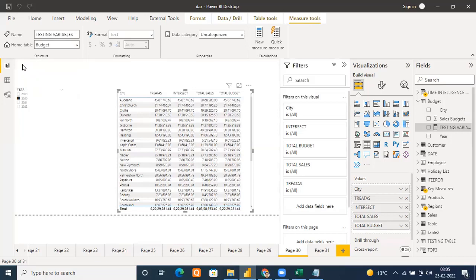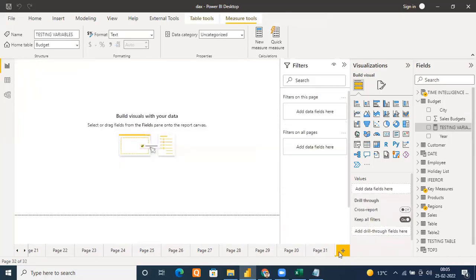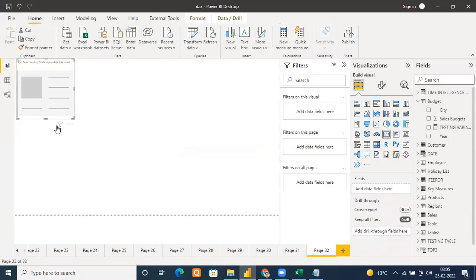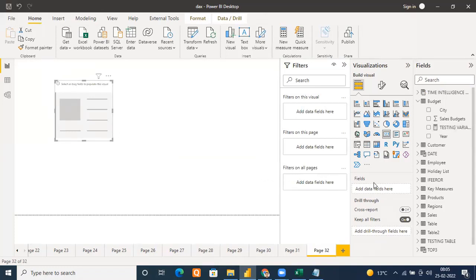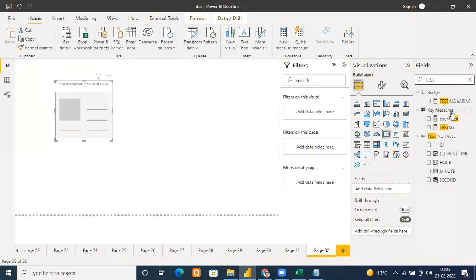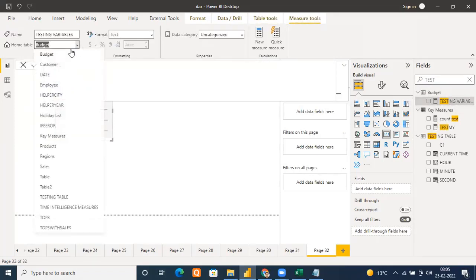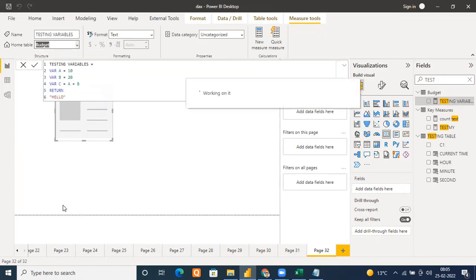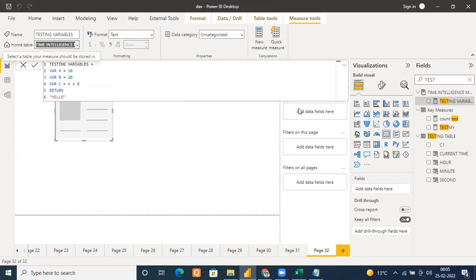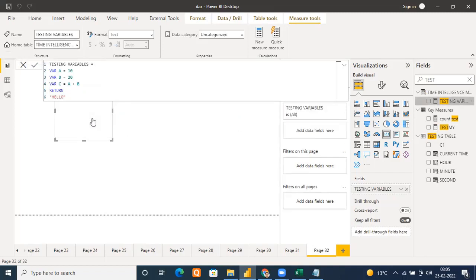Done. Close it. And let me come to a new page. Bring my card visual. And where we created, actually, I forgot. Testing. I created in the wrong table. Let me create. Let me come to time intelligence methods. Yeah, location changed. Good, gone. And let me bring testing variable. So I get hello. Okay. Whatever I return, that will be coming here.